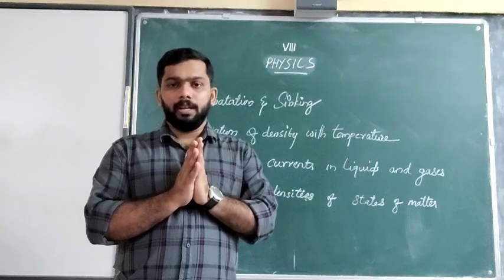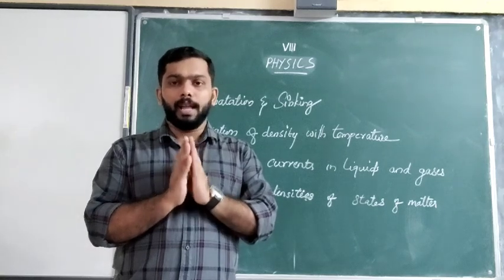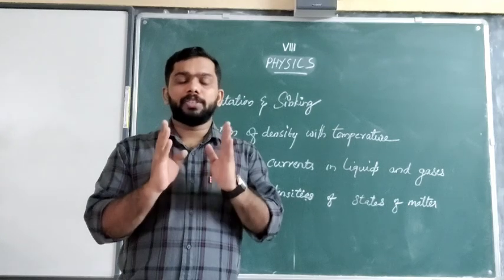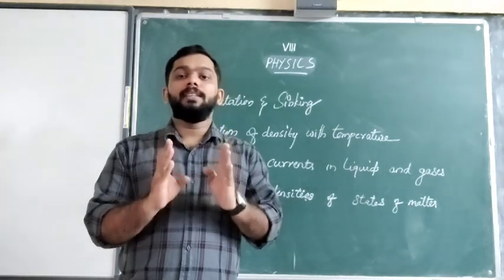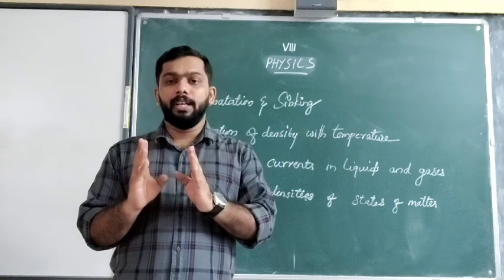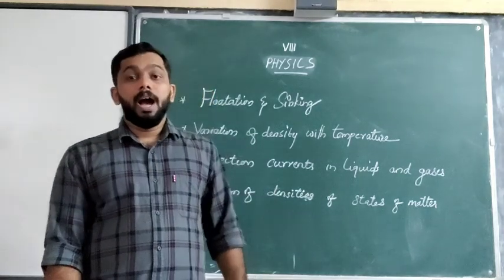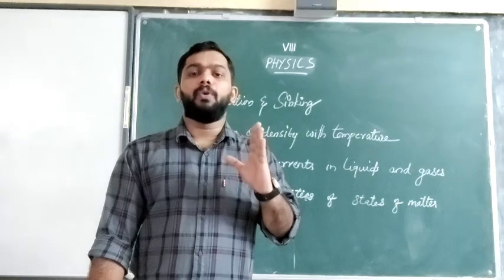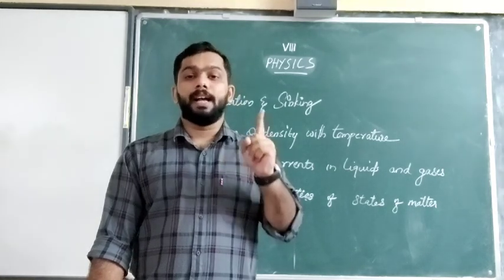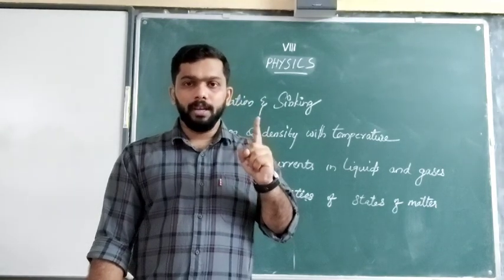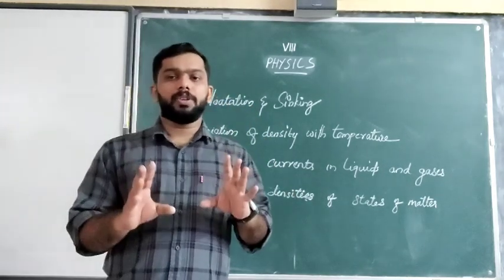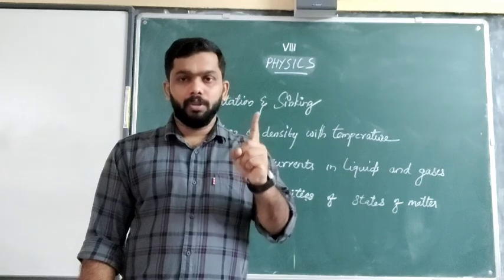As we discussed in the last class, relative density is the ratio between the density of the substance and the density of water at 4 degrees Celsius, and we have taken the density of water at 4 degrees Celsius as 1.